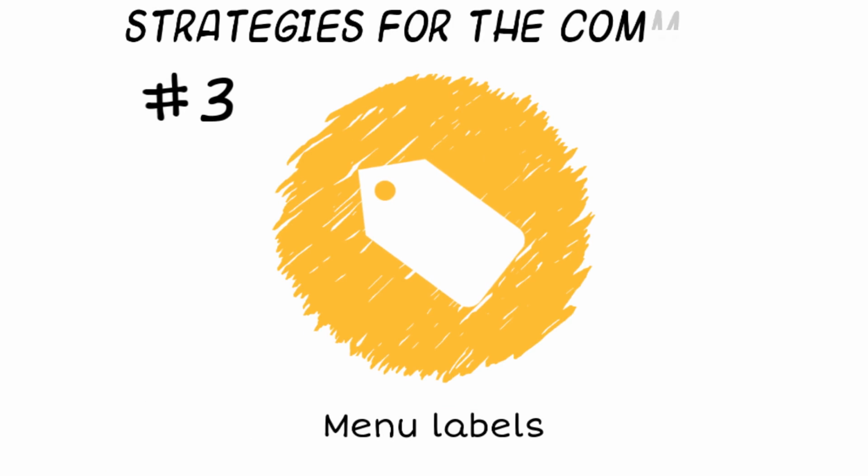The third strategy is putting menu labels that include everything added to the food, like added sugar and fat. That will let people know how many calories are in this food, and this will lead people to choose food that has fewer calories.